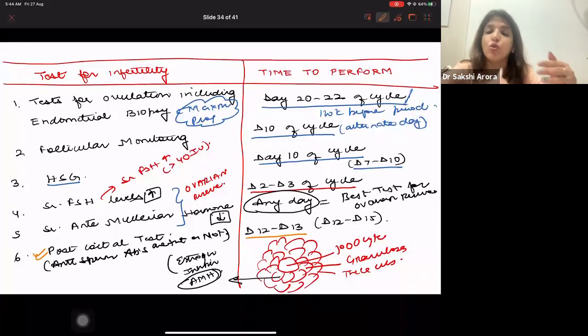Then the test for knowing whether follicles are present in the ovary is serum FSH levels. Serum FSH levels will be high and they will be checked on day 2 to day 3. Serum AMH levels will be low and you can do it on any day. And the post-coital test is done between day 12 to day 13, best is day 12 to day 13. It could be done between day 12 to day 15. Clear to all of you? Yes?